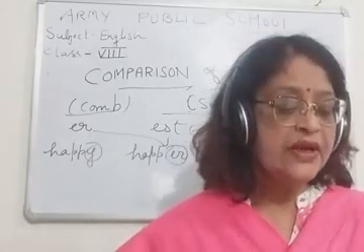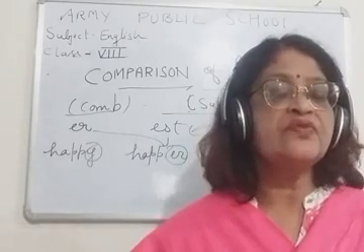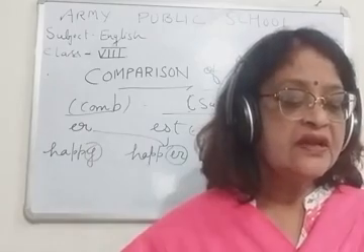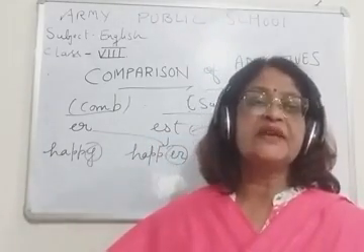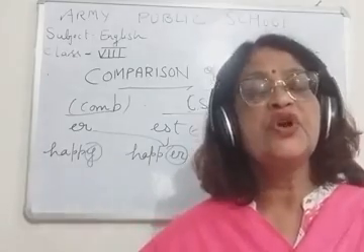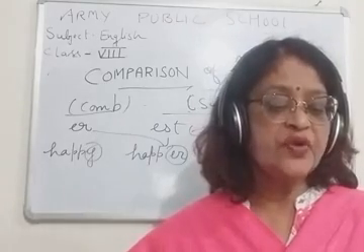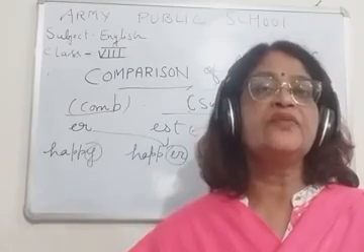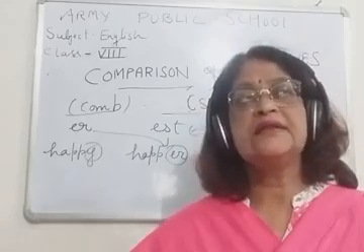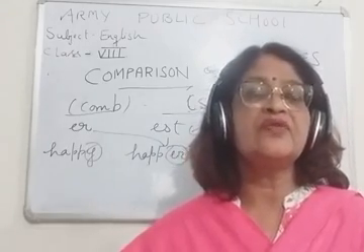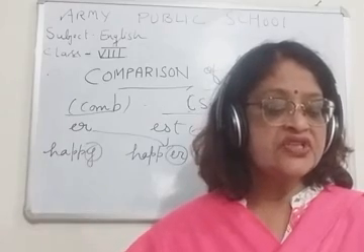I will be telling you at least 9 to 10 words in which, if you add more to the positive degree, it becomes comparative degree, and if you use most with the positive degree, it becomes superlative degree. I think you should know these words. Many people often get confused. Okay, so children, we should start.